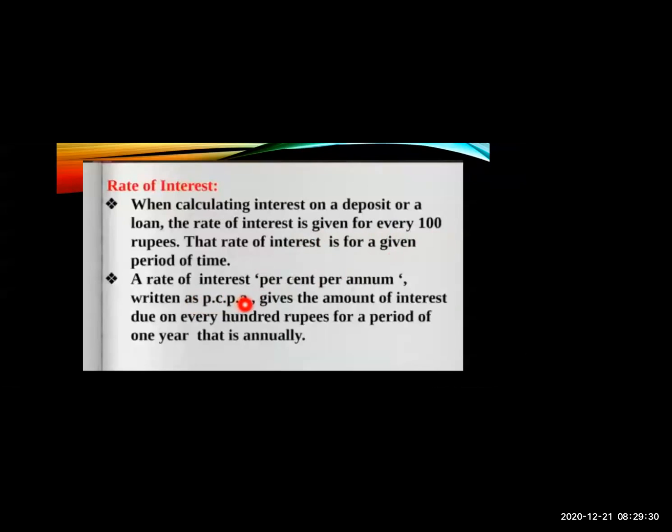Now, a rate of interest per cent per annum, written as p.c.p.a., gives the amount of interest due on every 100 rupees for a period of 1 year, that is annually. Per cent per annum means the interest charged on a fixed principal of 100 rupees per year, which is called simple interest. Okay.